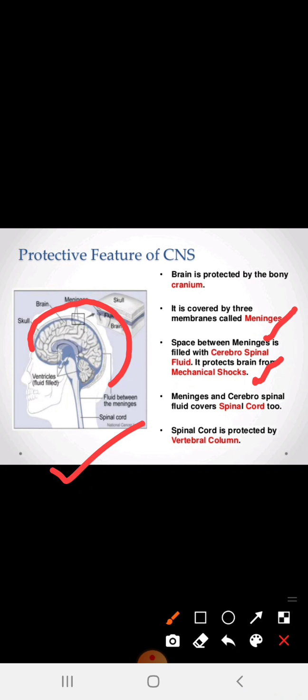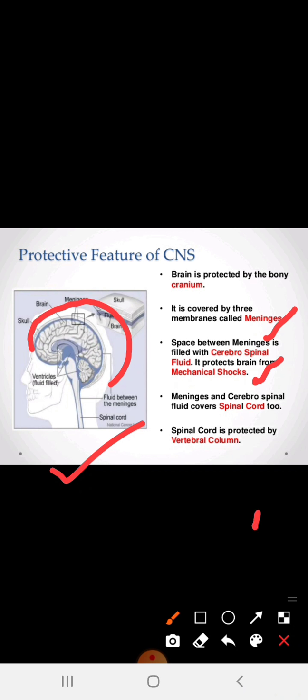A one mark question can be asked: due to which fluid can the brain be protected from mechanical shocks? The answer is cerebrospinal fluid, which is present in the meninges.